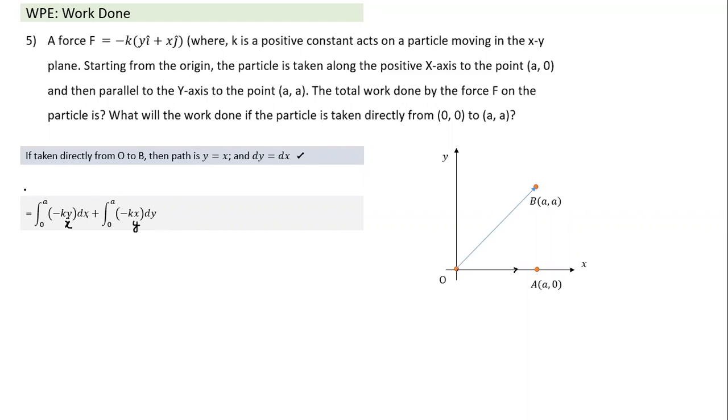So I hope you understood. Whenever the path is given, using the path means the equation between x and y. So whenever the xy relationship is given, whenever we integrate, depending on which part, we substitute either y in terms of x or x in terms of y, integrate and get an answer. If we write this one, now it becomes very easy here. Its integration is minus kx square by 2. We substitute, it becomes minus k a square by 2. And both of them we add up, it is minus ka square, which is same as work done along this path plus this path. So this force here appears to be a conservative force.